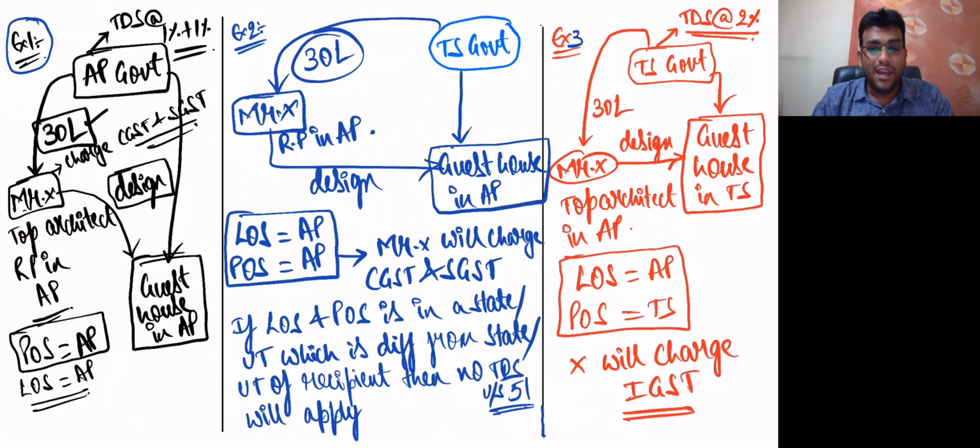Clear, my dear friends? Are you getting clarity? This provision is given in Section 51 only. So I repeat one more time. If all three are in the same state, that is example 1, TDS will apply. But if the location of supplier and place of supply is in different states, then also TDS will apply. That is example 3, sir. But in example 2, TDS will not apply in case where location of supplier and place of supply is in one state and location of recipient is in another state. Only then TDS will not apply.